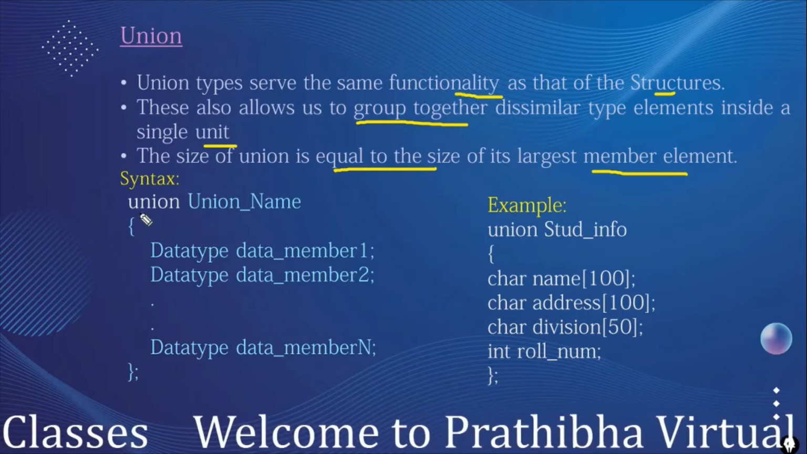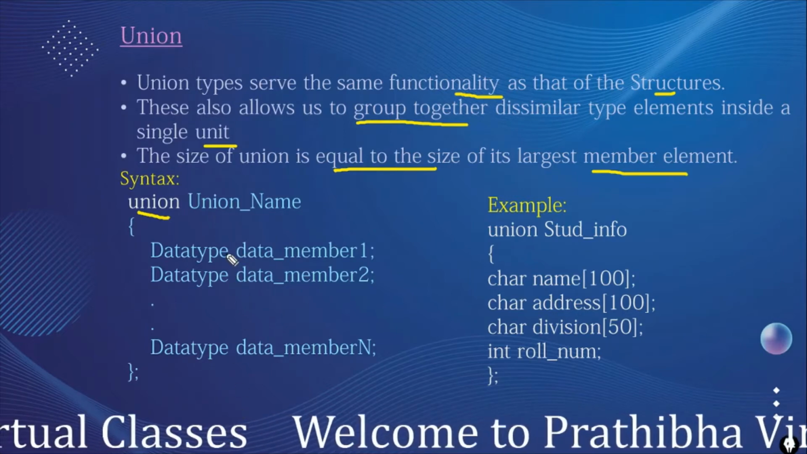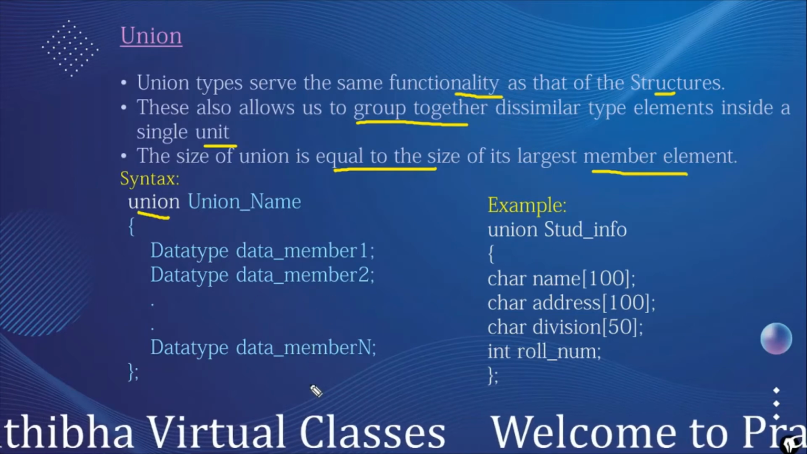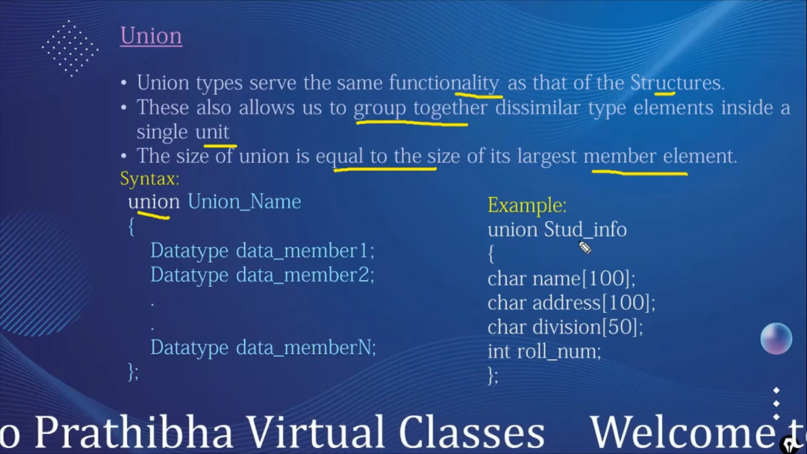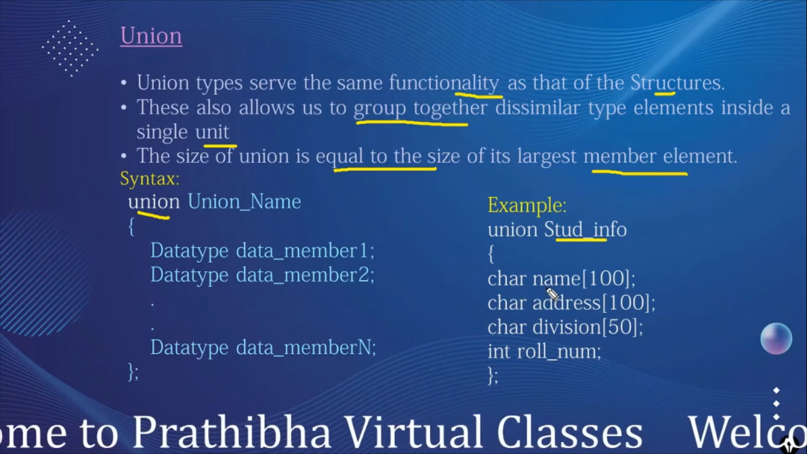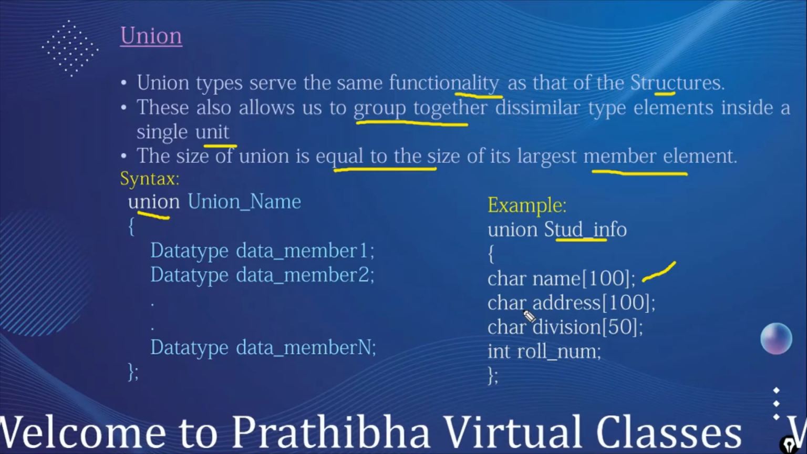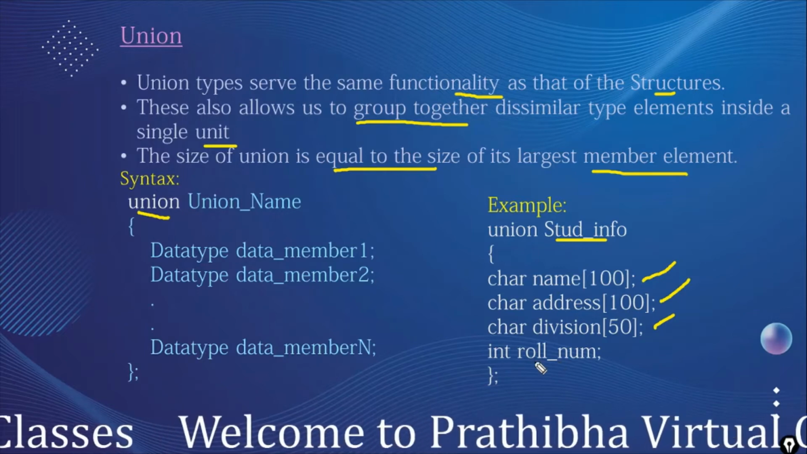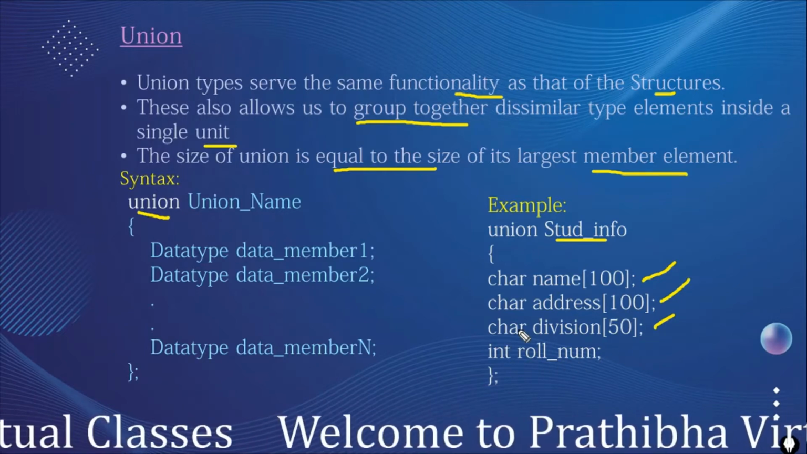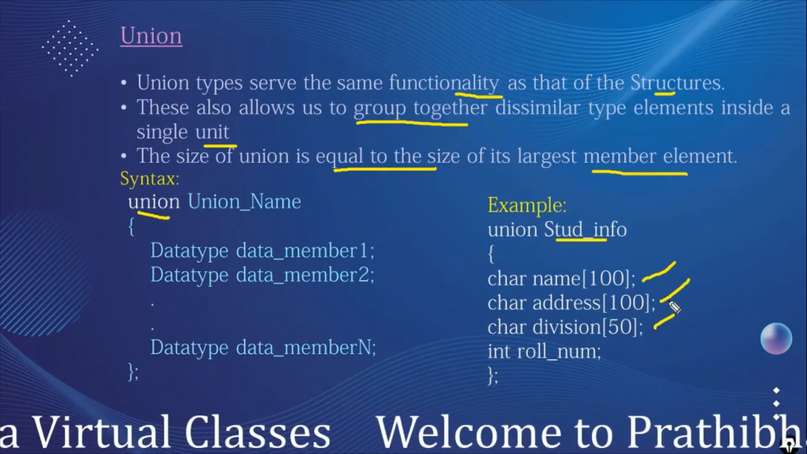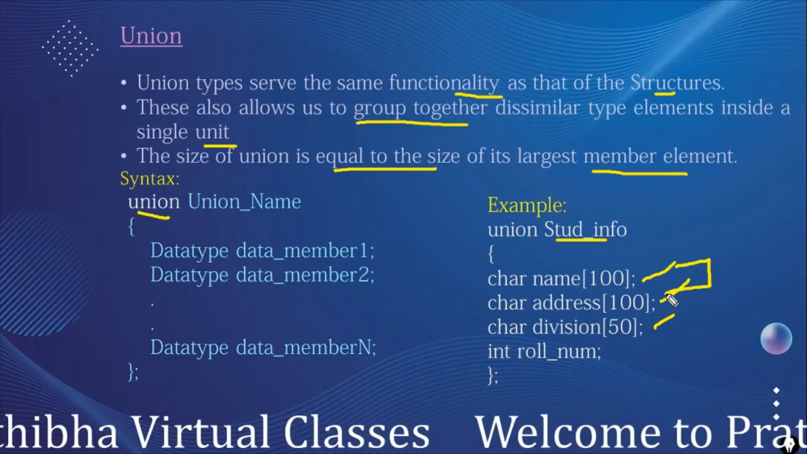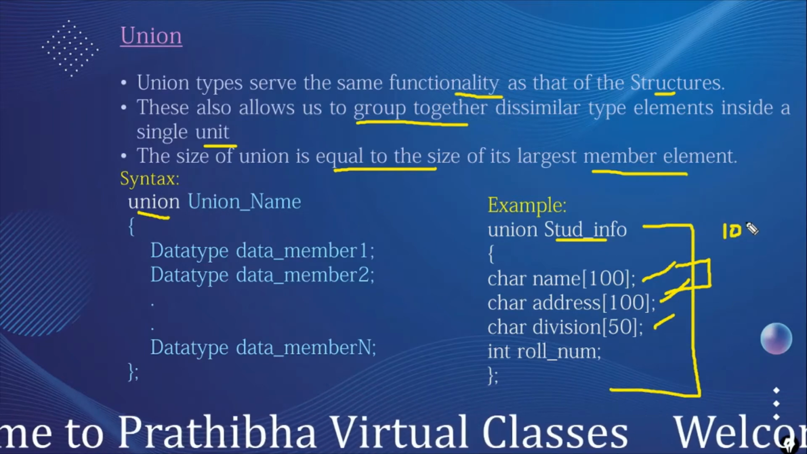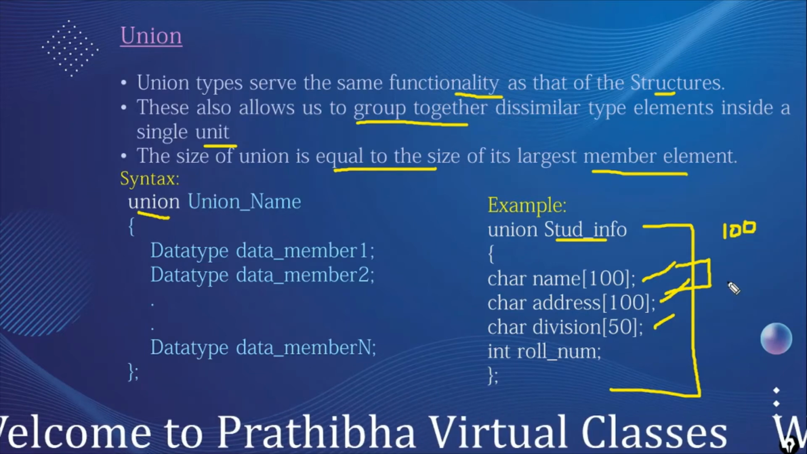The union is defined by using the union keyword, then the union name, and we can group the different data members, data type data member 1 up to data member n. For example, here we define union student info, which consists of char name 100, whose size is 100, char address 100, its size is also 100, char division 50, and int roll number; an integer occupies only 4 bytes. The char occupies 1 into 50, 50, 1 into 100, 100, 1 into 100, 100. The largest elements are two, that is the 100 data types. So the entire union occupies 100 bytes in the computer memory.